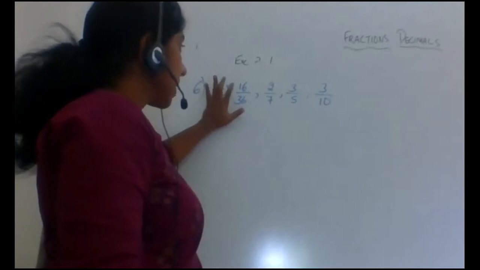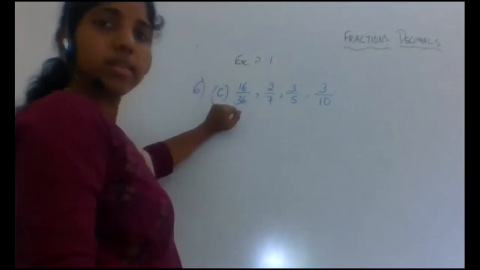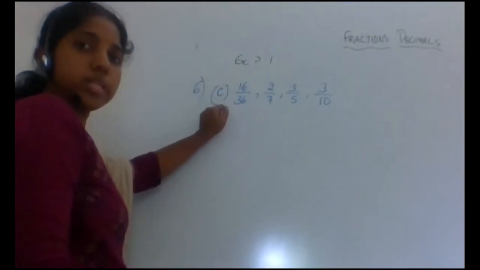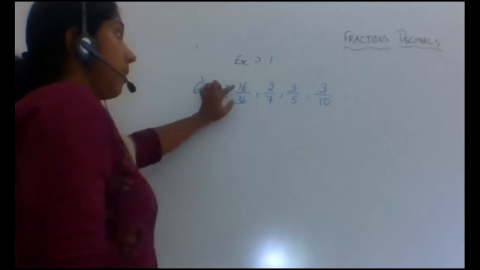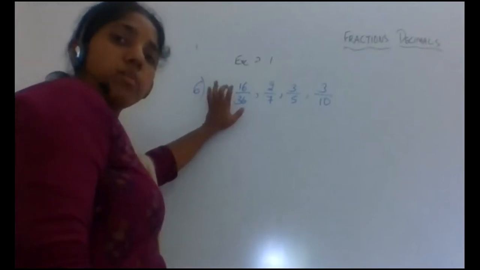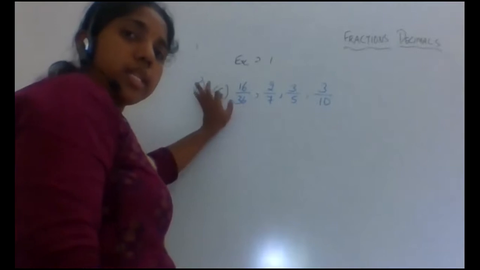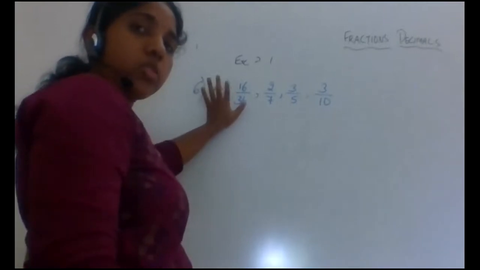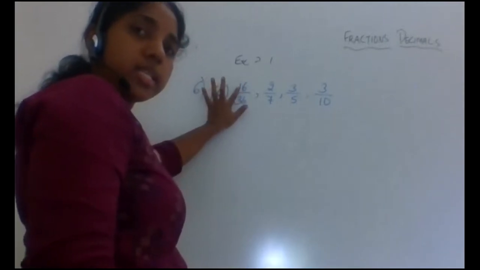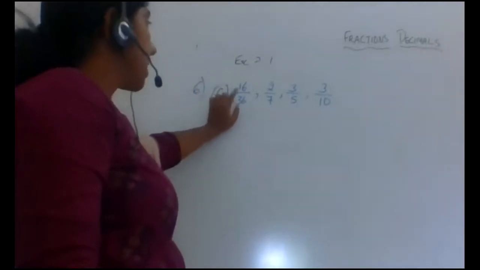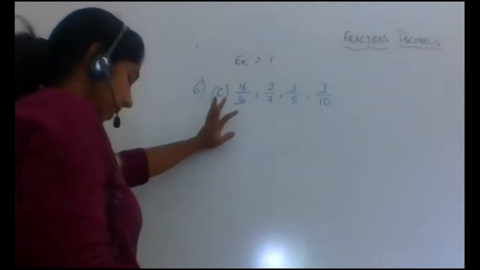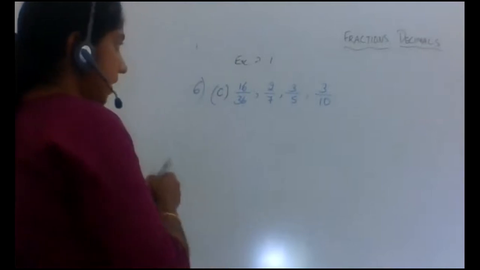Now look at 16 and 36. They are both multiples of 2, right? They have a common factor 2. Yes, 16 and 36 have a common factor 2 there. So we can simplify that fraction.